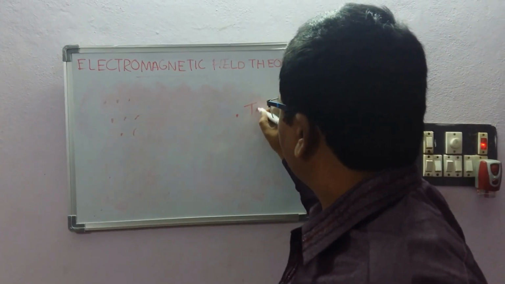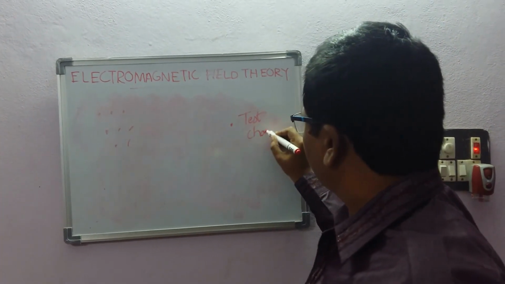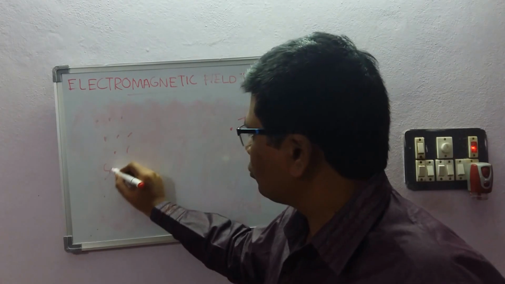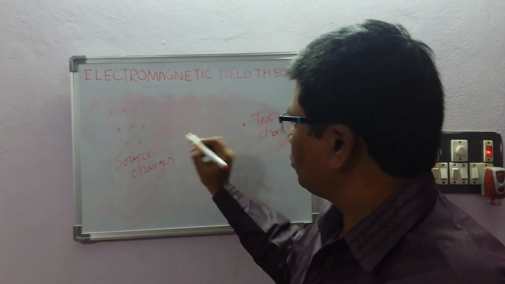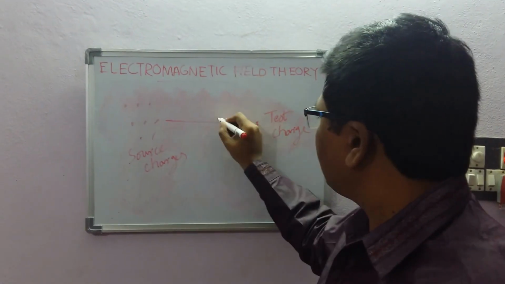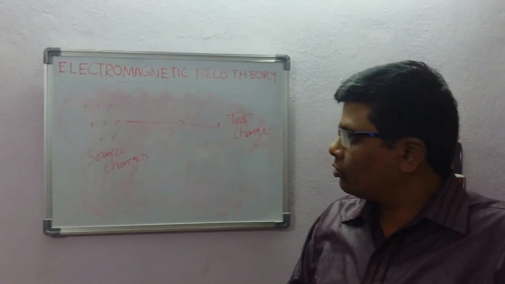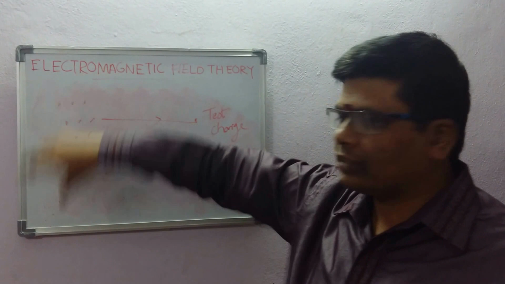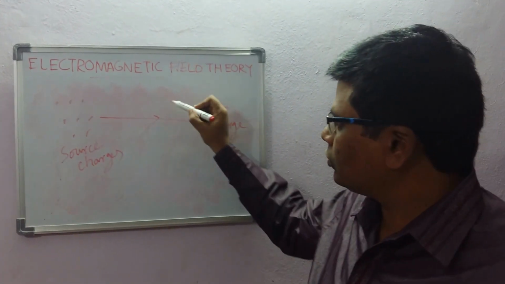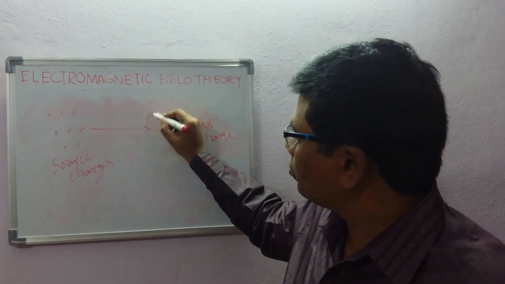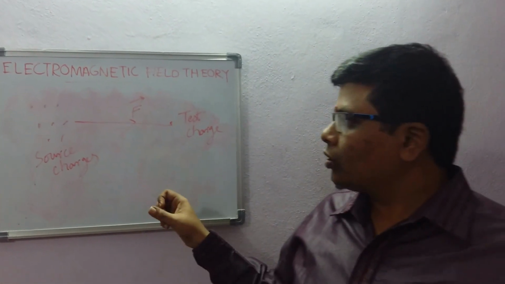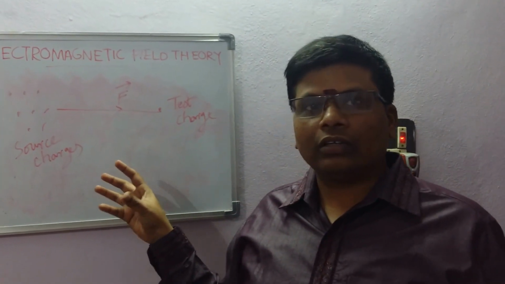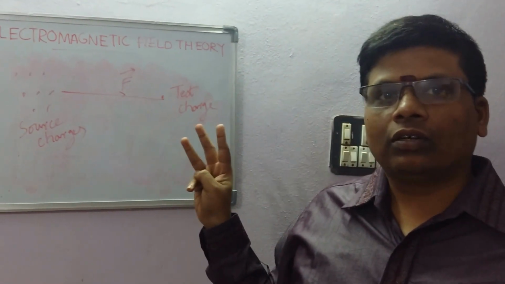Suppose you have a test charge, and these are the source charges. So they want to find the force acting on the test charge due to these source charges. This force is a vector. This problem they solved in three different ways.